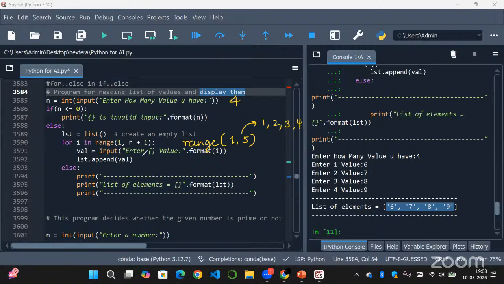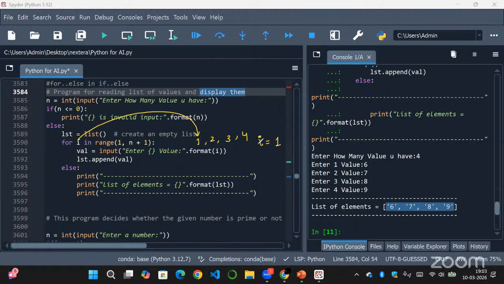First I want to take the values from the user. If you see here, we are taking the input as a string itself. We are not typecasting them. First, the prompt to enter the value will come. Your i will refer to these values, so in the first looping i is equal to 1.